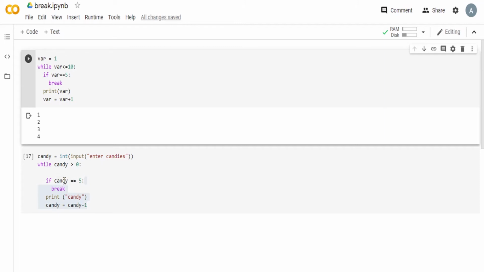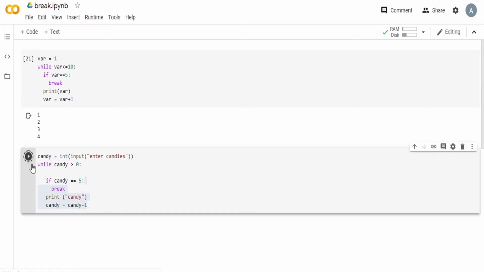So if the user's requirement gets below 5, I mean it takes out so many candies that there are less than 5 left, we don't want that, right? So we just break out of the loop the moment it happens, because here the user is pulling out candies, so candies are getting decremented by 1.